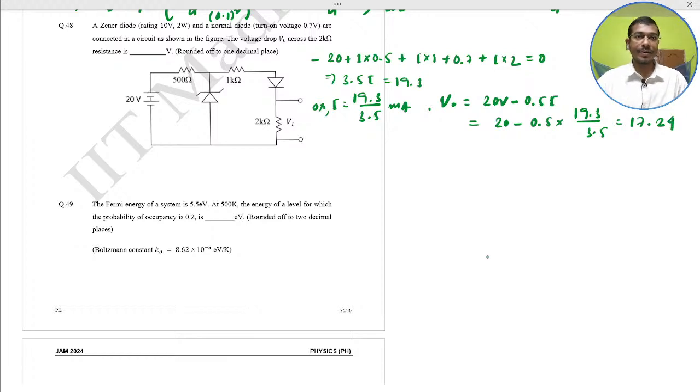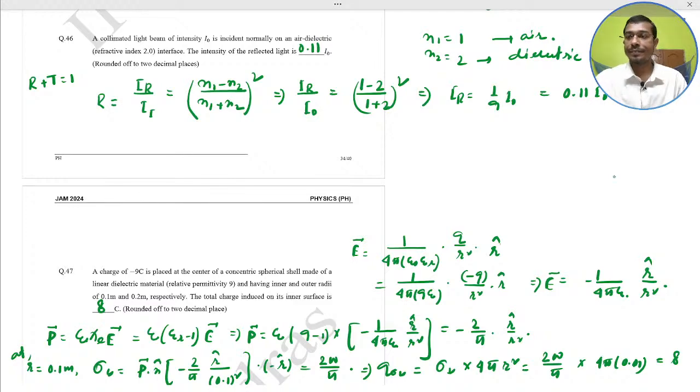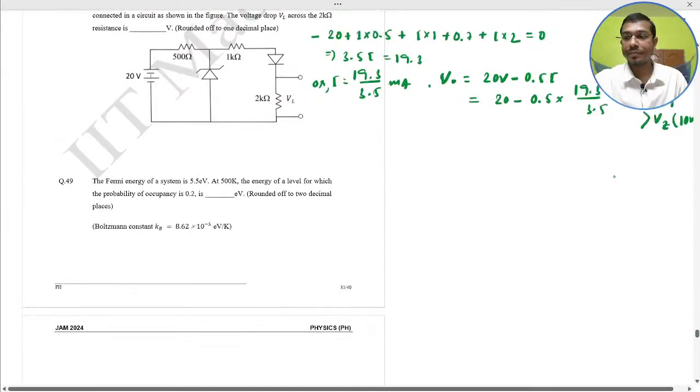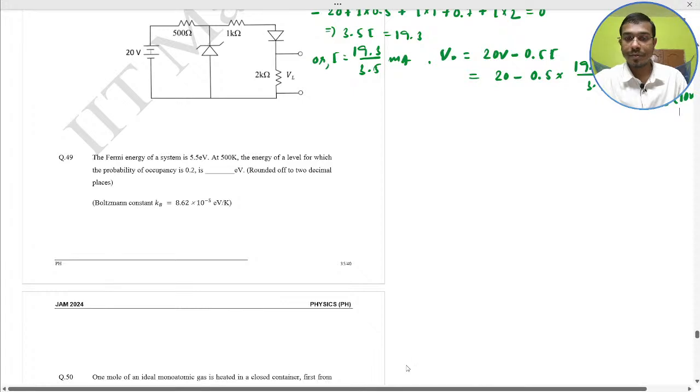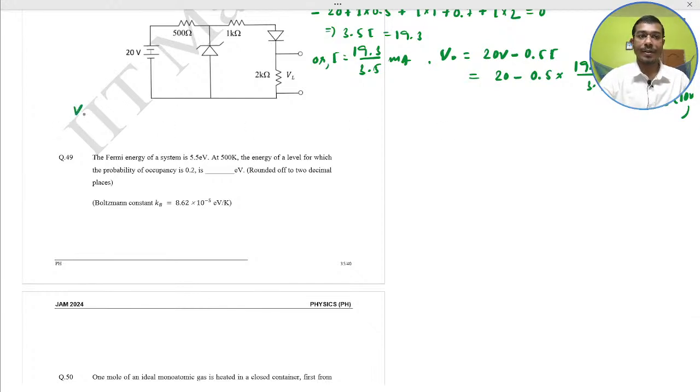And the Zener voltage is given as 10 volt. V naught is greater than Vz, because Vz is 10 volt. So the Zener is on. This is the relation: V naught is greater than Vz because the Zener is in on state, and after that you have to solve the calculation.